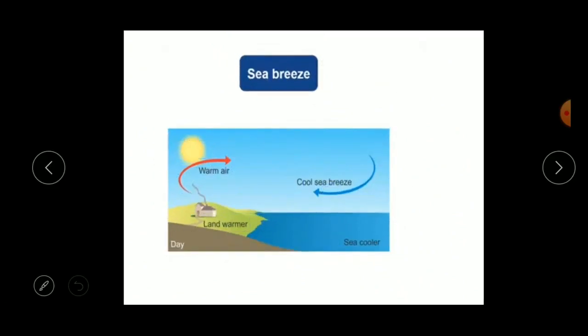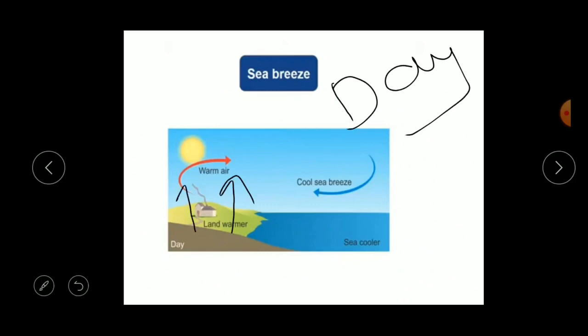In the coastal areas during the day, the land heats up faster than the sea because of the sun rays. The air just above the land also becomes hot and rises. As we know, hot air always moves upwards. So here the air just above the land also becomes hot and rises.